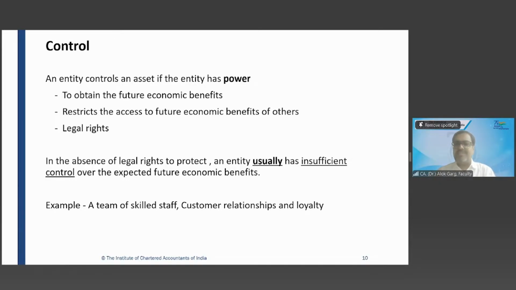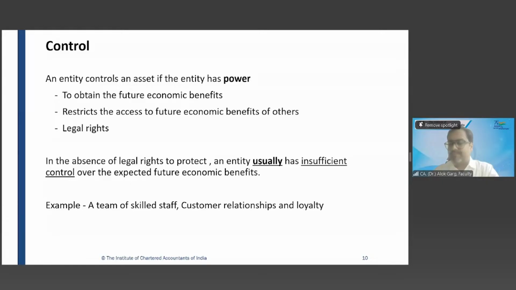Great. So friends, we discussed control. Basically, we talked about an asset. What is an asset? An asset is a resource which is controlled by the entity. So control is a very important leg in an intangible asset. And what is control? Control gives you a power. Control arises from the power, right? An entity controls the asset. The entity has the power to obtain future economic benefit, and the power to restrict the access of others to that future economic benefit. That is more important.